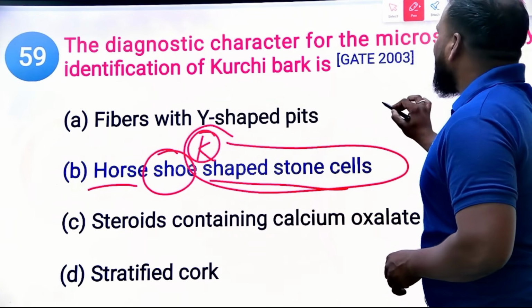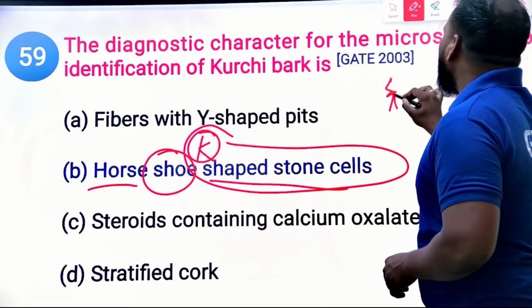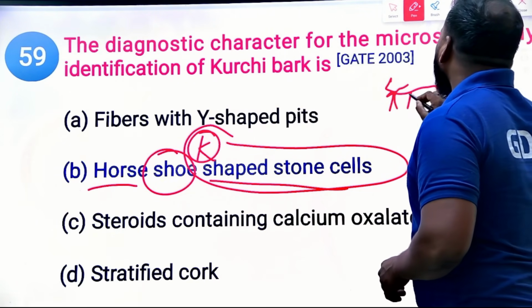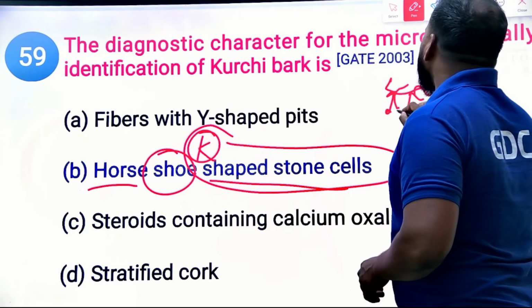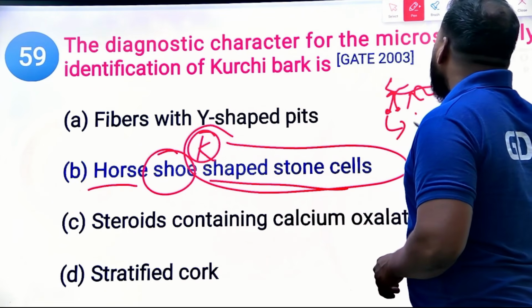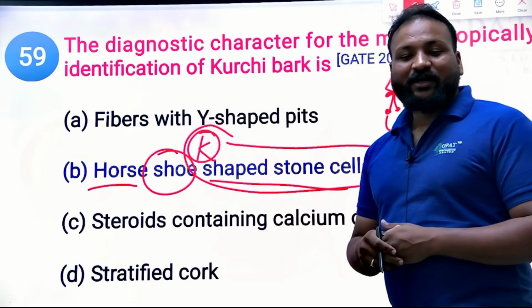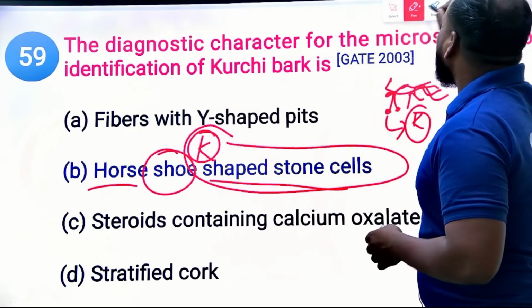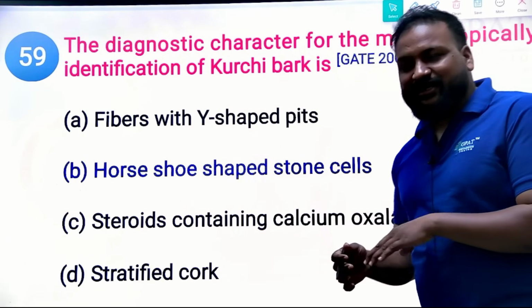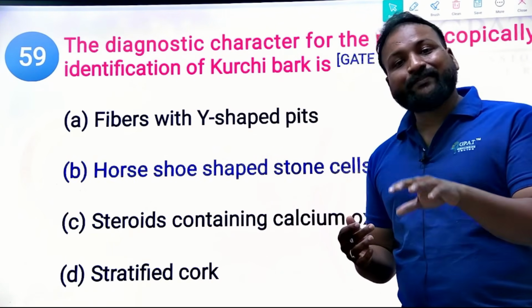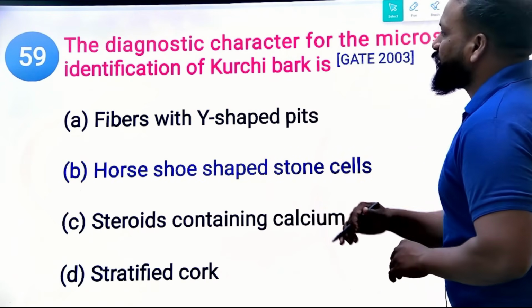There is a horse, that horse wears shoes, and in those shoes we have K-shaped stones. Clear? Try to remember like that. So Kochi bark contains horseshoe-shaped stone cells. Yes, next question.